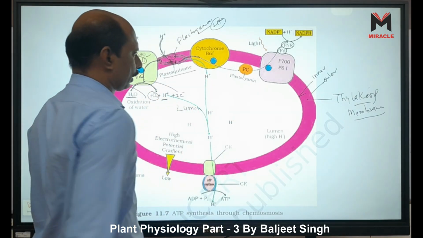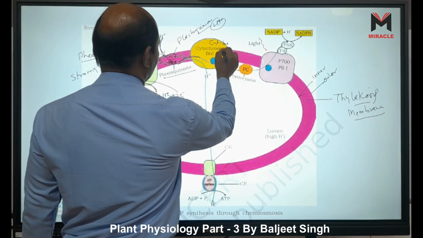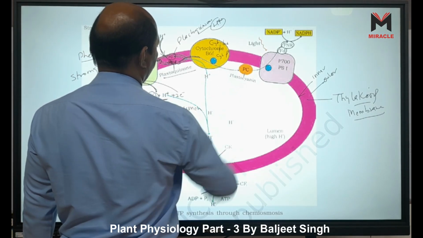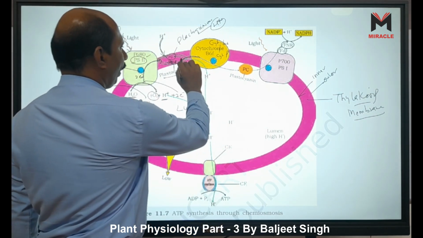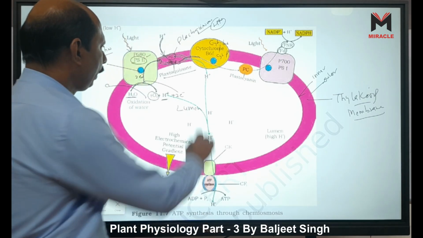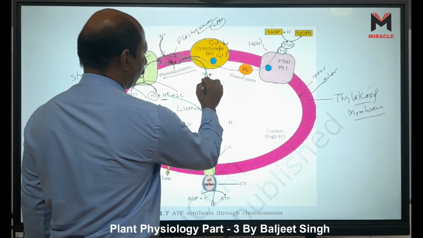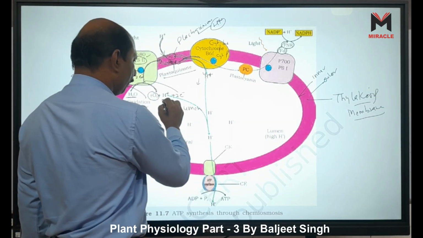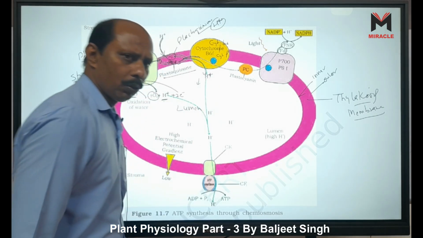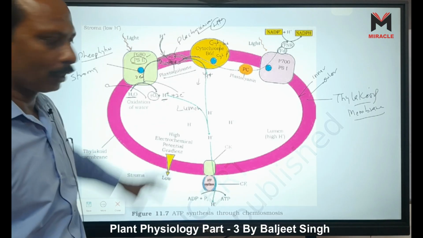It is a complex, made up of cytochrome B6 and cytochrome F. When it transfers this one, it also releases H plus ions into the lumen. So 1 H plus comes from this side, a second H plus comes from this side, and these 2 H plus accumulate inside the lumen.